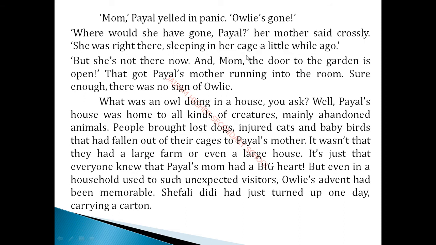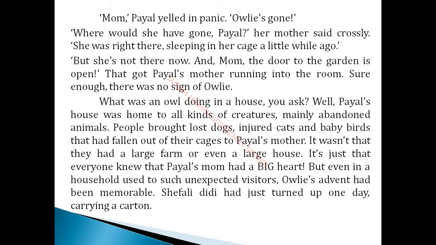She was right there sleeping in her cage a little while ago. Paul is telling her mother that the owlie was sleeping in the cage just now, I have seen a little moment ago, but the owlie is not here now. So she is telling the mother that owlie has gone somewhere. So she is crying in a fearful manner. But she is not there now. And mom, the door to the garden is open. So Paul is thinking in the mind that definitely the owl has gone somewhere because the garden door is opened. So definitely the owl wants to move anywhere.